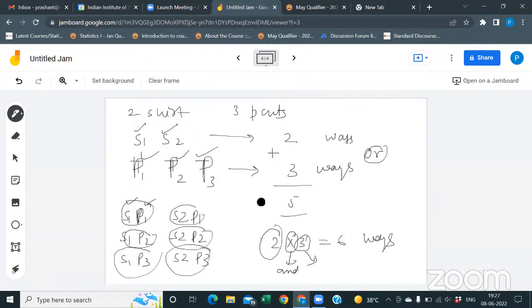Got it? Yes, sir. Can we conclude that "and" means multiplication, right? Yes. And "or" means plus, right? Plus. That's why these things are explained. Okay, got it.